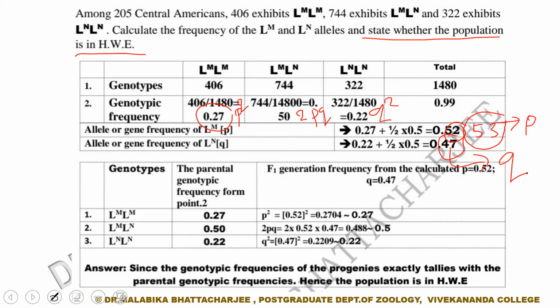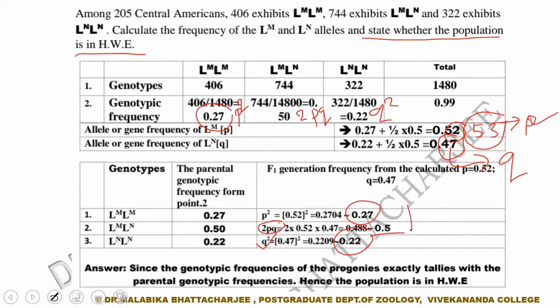If you remember, the Hardy-Weinberg equilibrium states that, keeping those assumptions constant, the frequency of p and q, and thus the frequency of p square, 2pq, and q square, will not change generation after generation. So let's see if there is any change. With this fresh p, I calculated the genotypic frequency again. Using this p, I calculated p square, and I got a value of around 0.27. With this p and this q, I calculated 2pq, which is 0.5. And with this q, I calculated q square, which is 0.22.